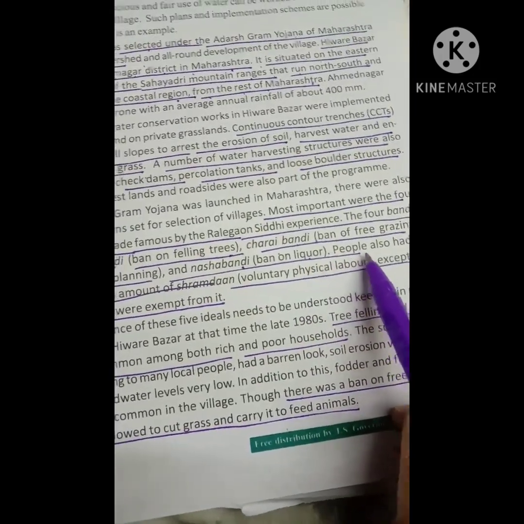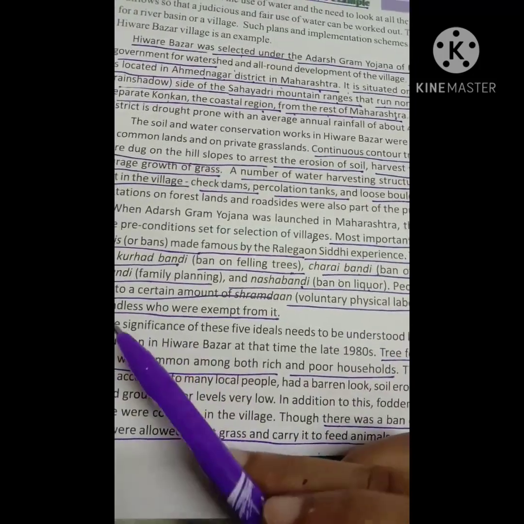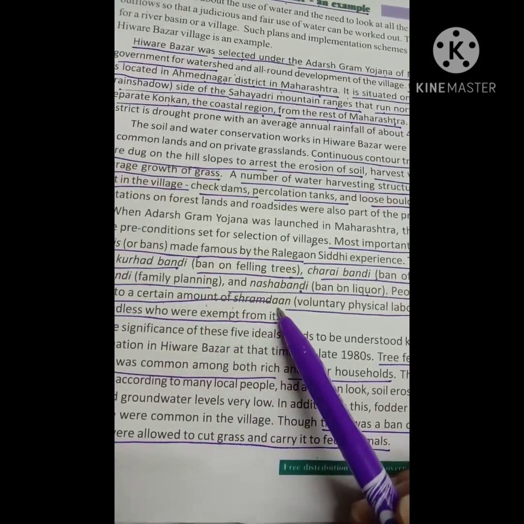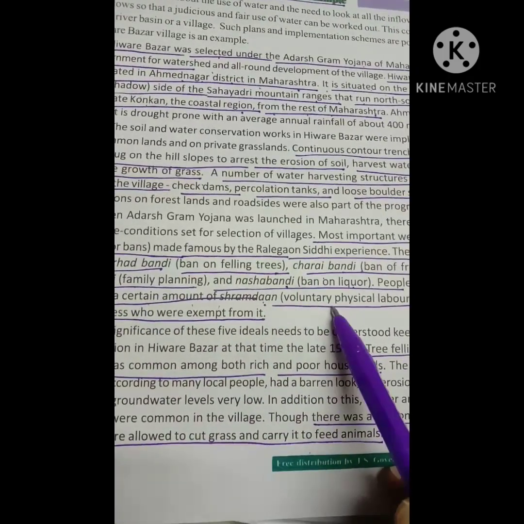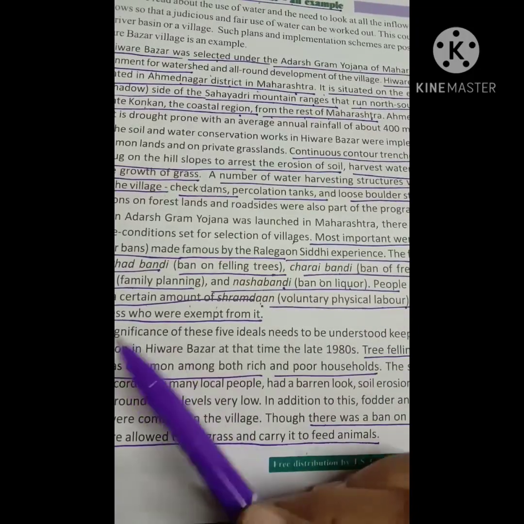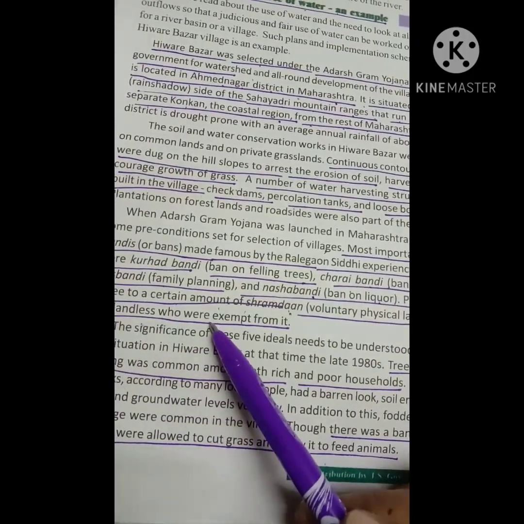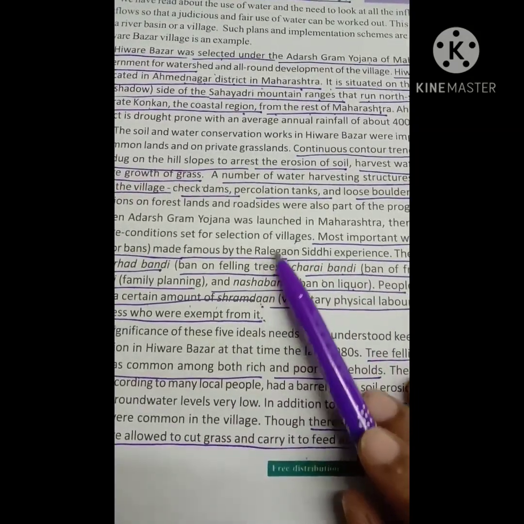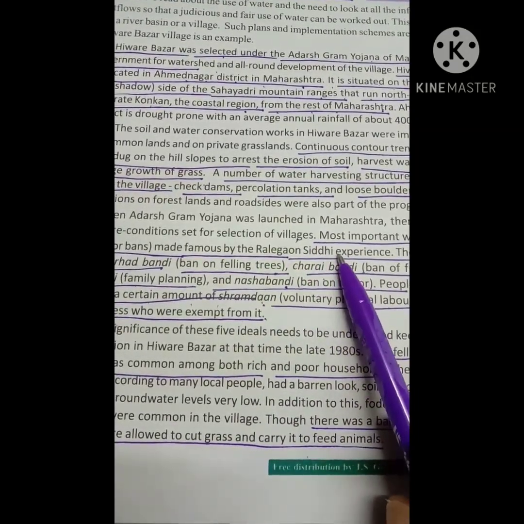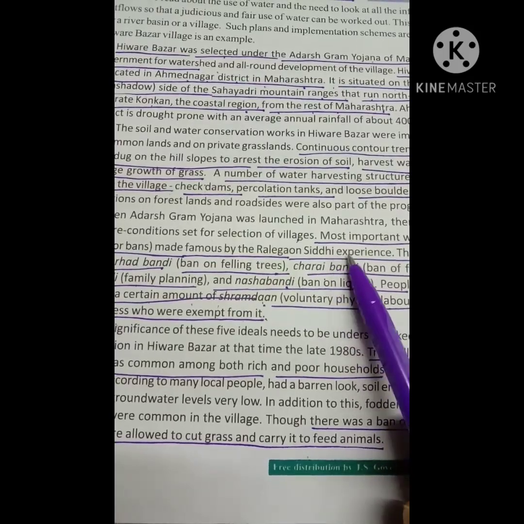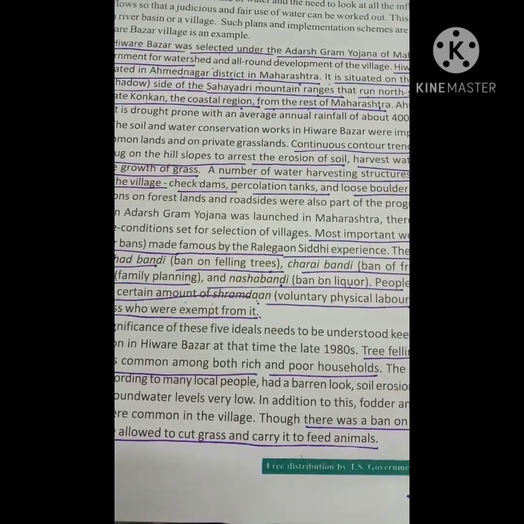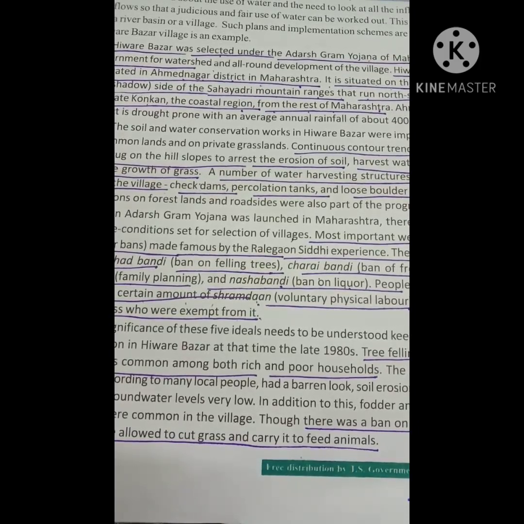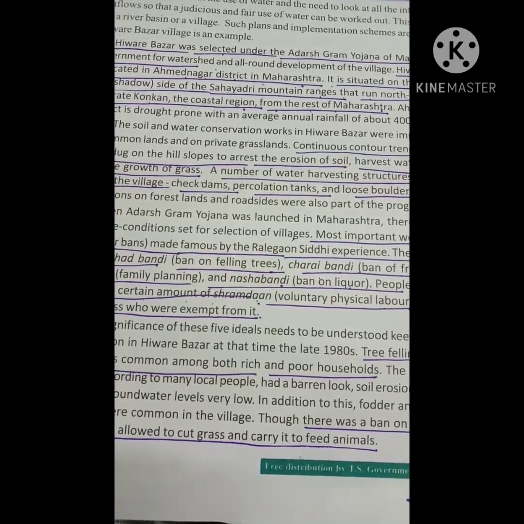People also had to agree to a certain amount of Shramadan. Shramadan means voluntary physical labor, except for the landless who were exempt from it. So, this is a 2-mark important question. What were the conditions set by the Maharashtra government for the selection of the village under Adarsh Gram Yojana?